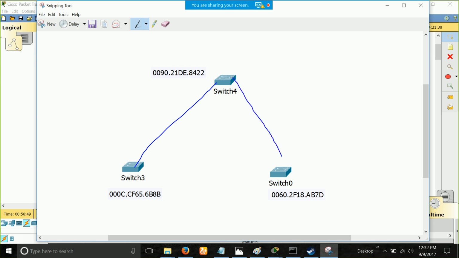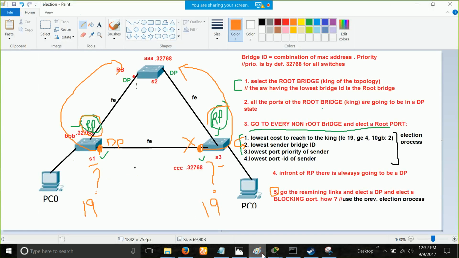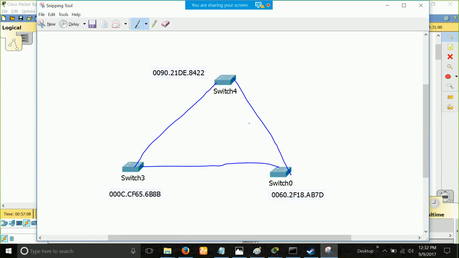So now draw this thing and do the whole spanning tree election. What spanning tree election? Tell me which is the root bridge, which is the root port, which is the DP, which is the blocking and everything. First draw this in your notebook, then I will put this on the front so that you can take help. Just draw it, okay? All of you, please.